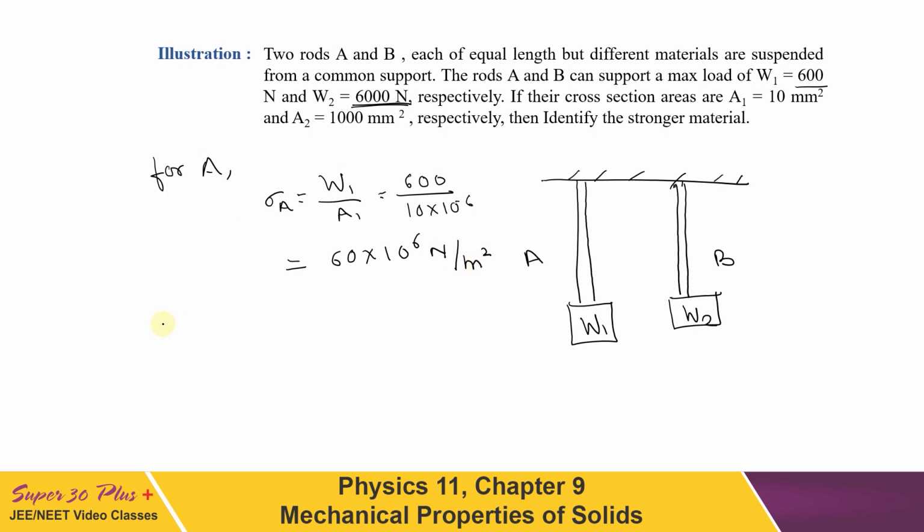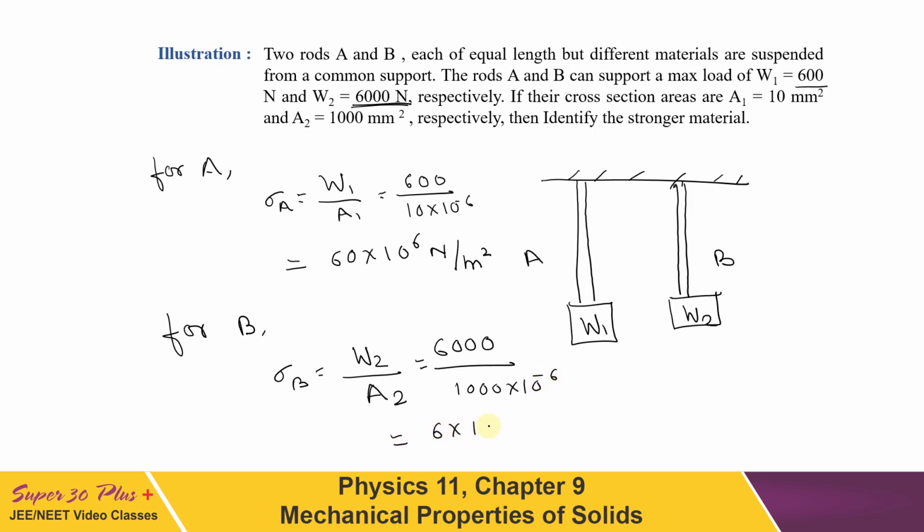If I calculate the same for rod B, then sigma B can be written as W2 upon A2, which is 6000 upon its area, given as 1000 millimeter square, so 1000 into 10 to the power minus 6. That gives 6 into 10 to the power 6 Newton per meter square.